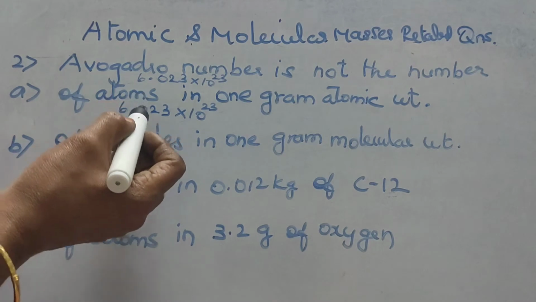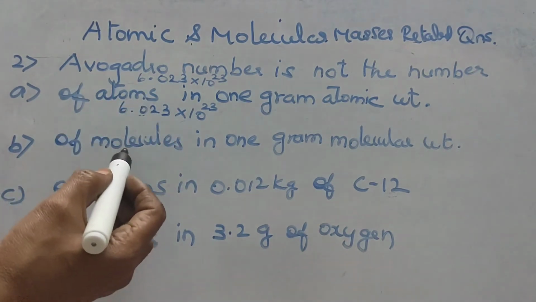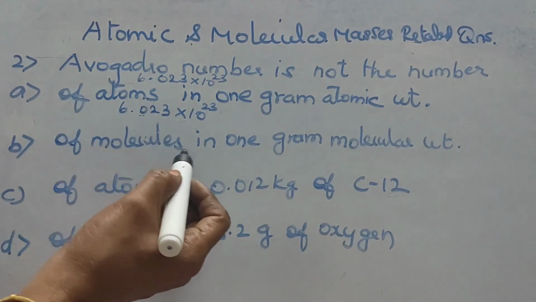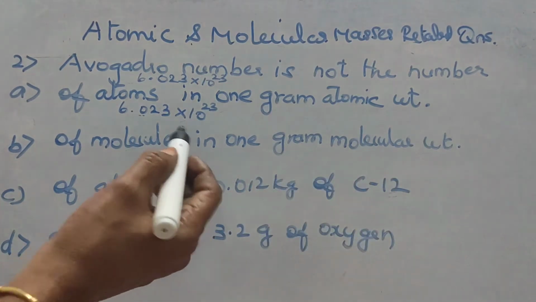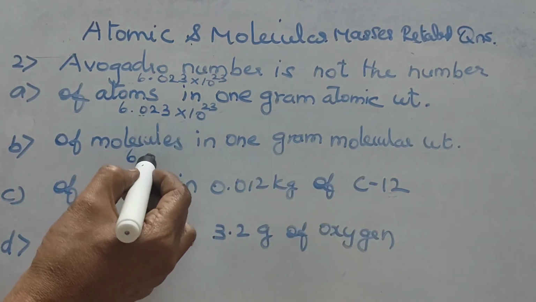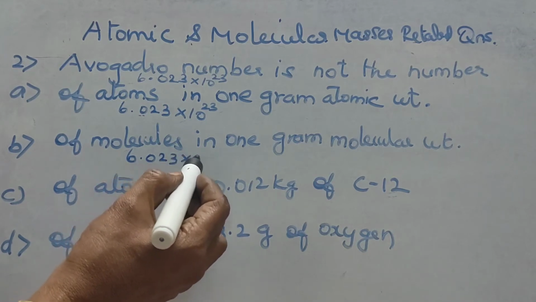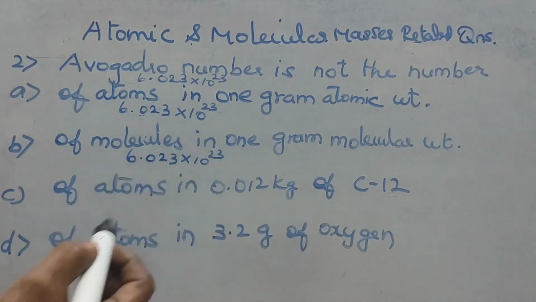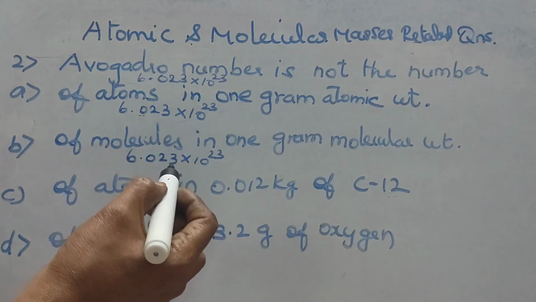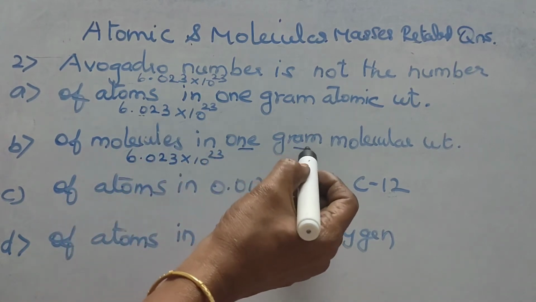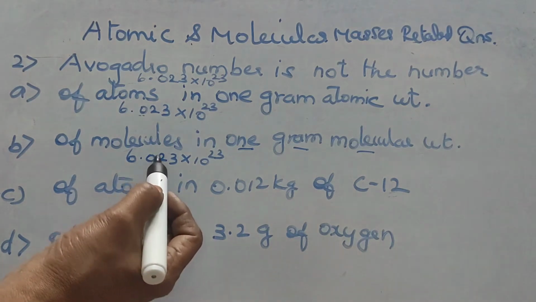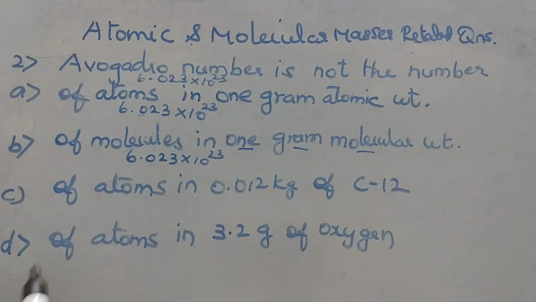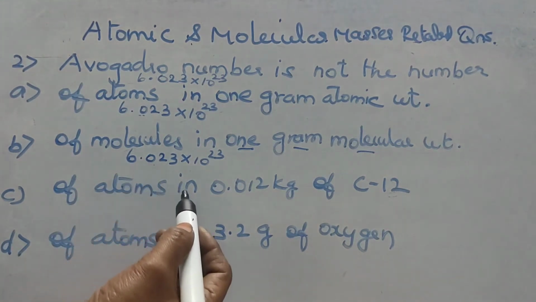So, this is equal to Avogadro number. Next, of molecules in 1 gram molecular weight. This is also equal to 6.023 into 10 power 23, because number of molecules present in 1 gram molecular weight is equal to its Avogadro number.